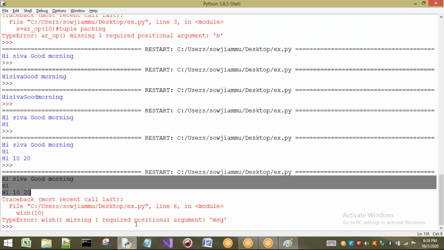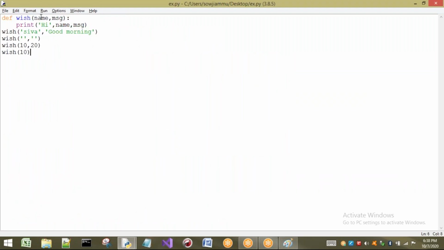What happens here? One required positional argument is missing, for MSG. That means this 10 is going to be stored in name. For name, we have something. What about MSG? It is asking clearly that you are passing for name, so what about the second parameter, that is MSG? So if you want to call any function using the positional argument concept, the number of arguments you pass and the number of parameters it has should be the same.